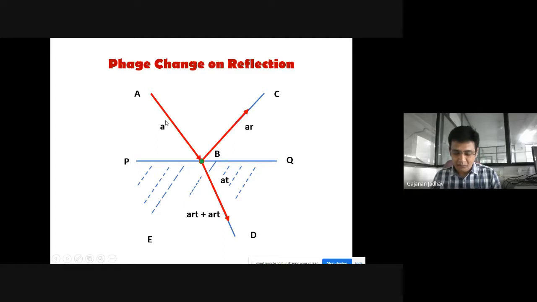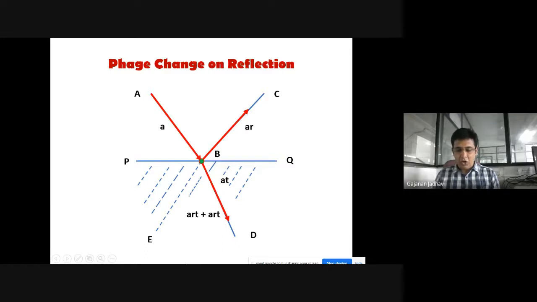So when CB is reversed, it is partially reflected along BA and partially refracted along BE.